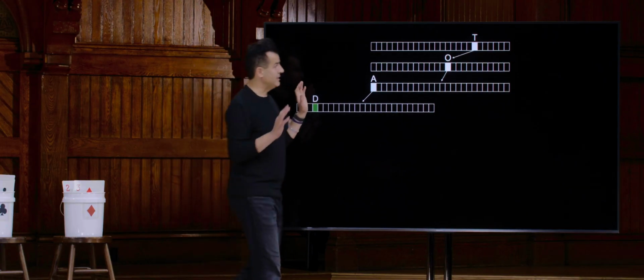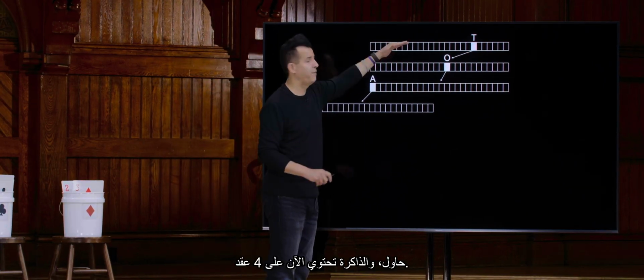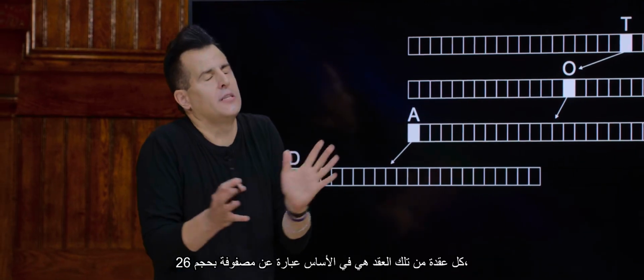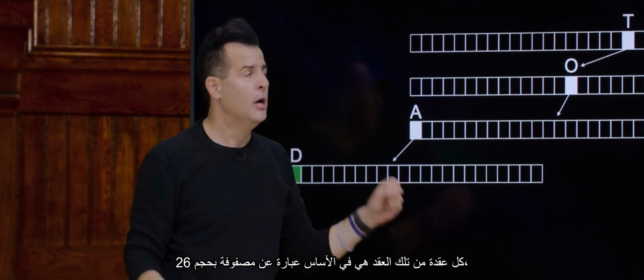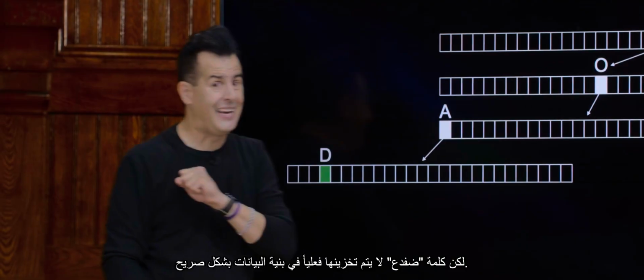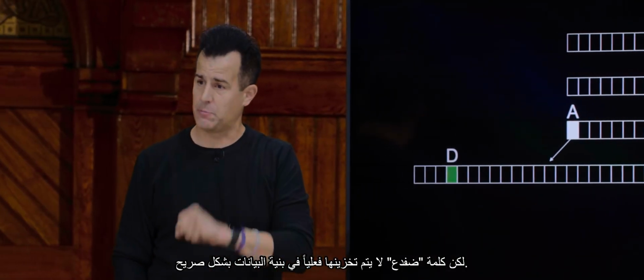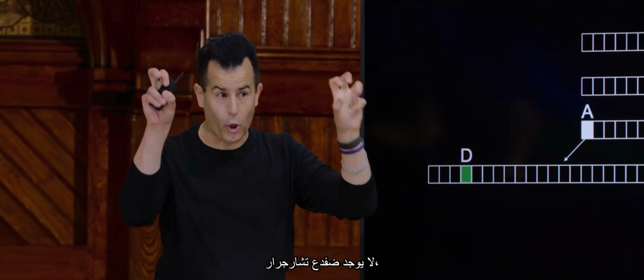So in other words, this trie in memory has 4 nodes now. Each of those nodes is essentially an array of size 26, but the word Toad is not actually stored in the data structure explicitly. There's no char star Toad.